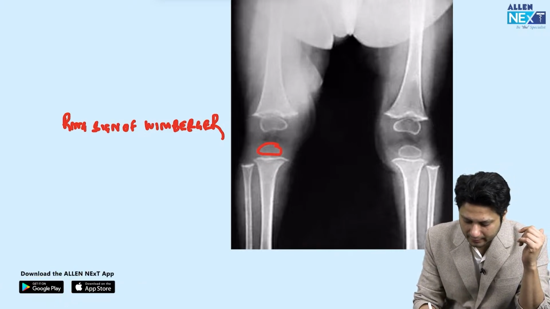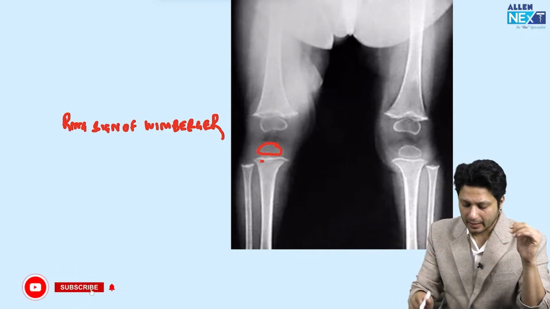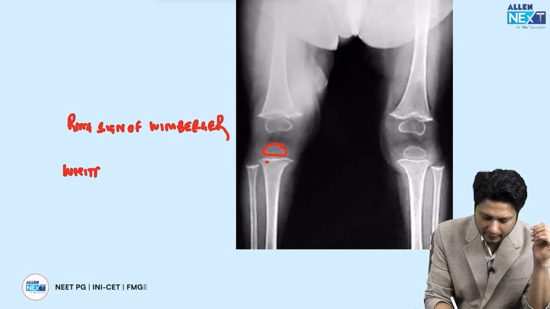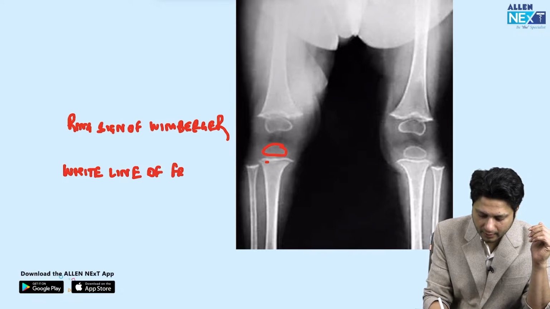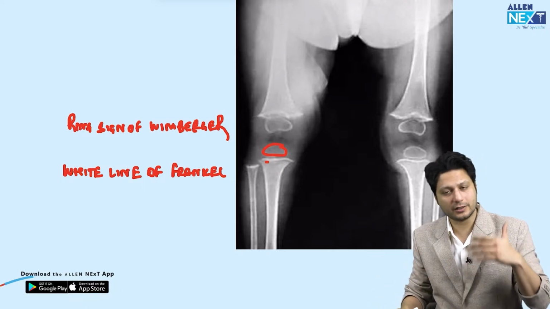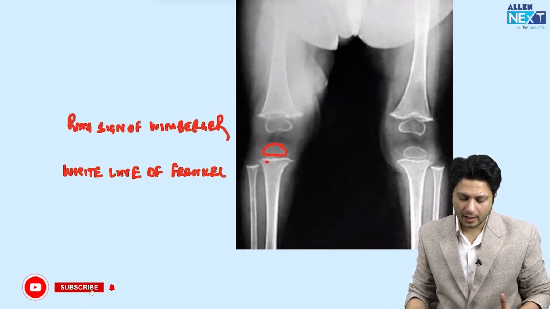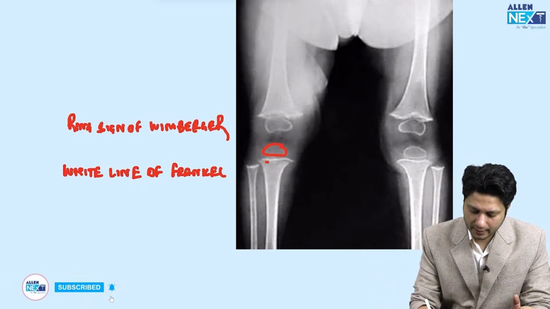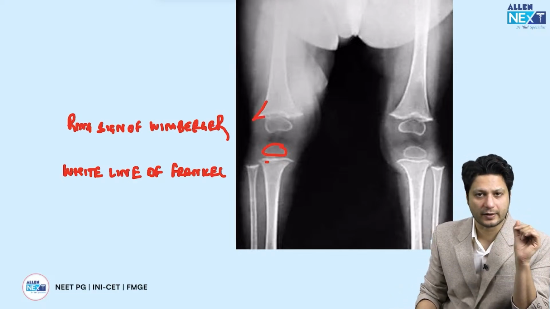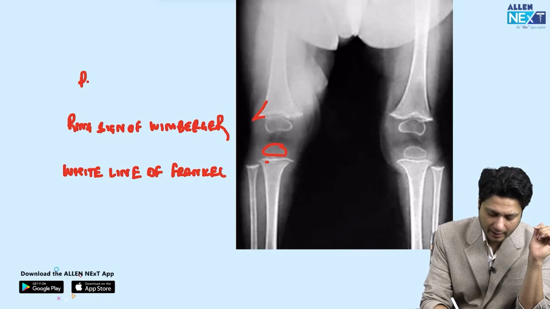The second one is increased density. देखो, if you look at this, the density of the end of the metaphysis is increased, and this is known as white line of Frankel. The white line of Frankel is actually an increase in the density of the zone of the provisional calcification in the growth plate, right? And the other thing that you can also see is the increase in the projections of the metaphysis, the sharp projection of the metaphyseal end, and these are known as Pelkan spur.